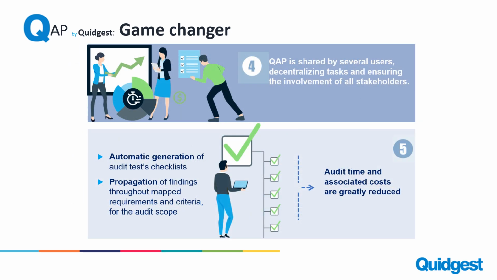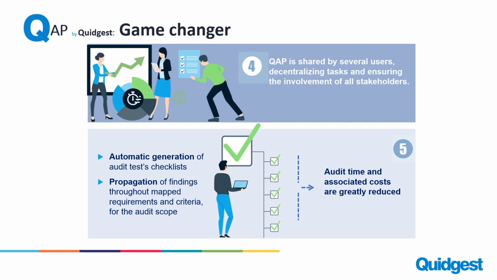It can be decentralized. That means you can involve multiple stakeholders and not just audit teams. In that way, you can have a broader decentralization of the tasks that need to be run, either in internal or external auditing.